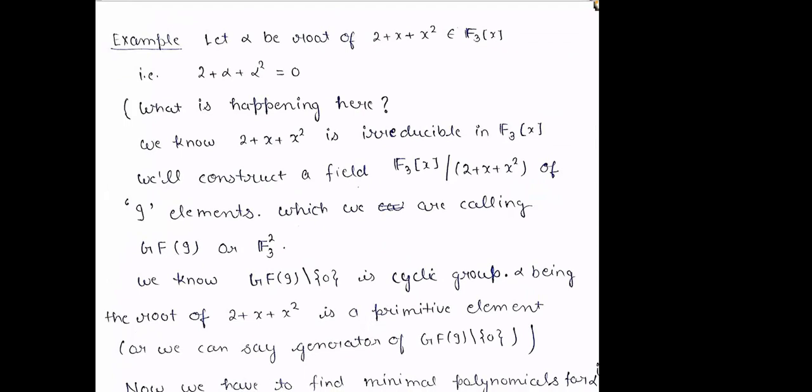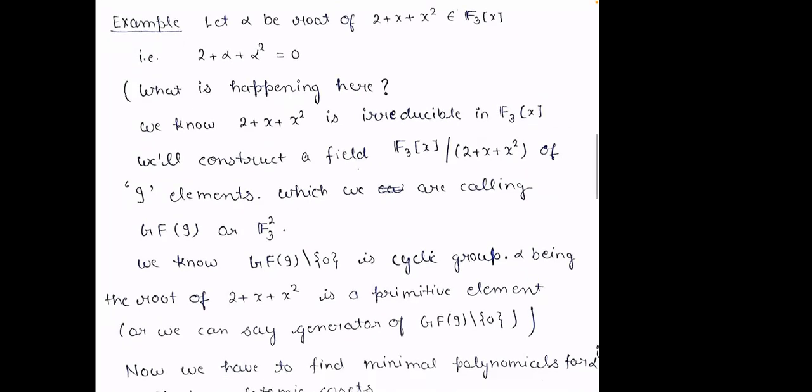Now we will construct a field F3[x] by 2 plus x square of 9 elements, which we call GF9 or F_3^2. We know that if we remove the 0 element from GF9, it is a cyclic group. Alpha, being the root of 2 plus x square, is a primitive element, or we can say the generator of that cyclic group.